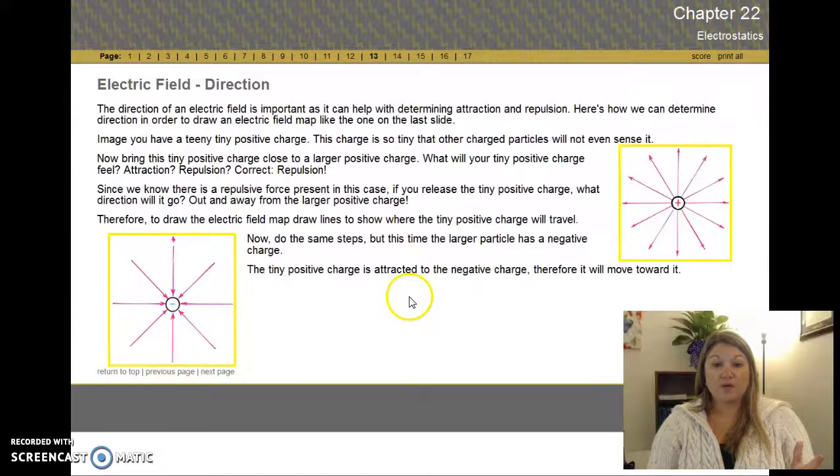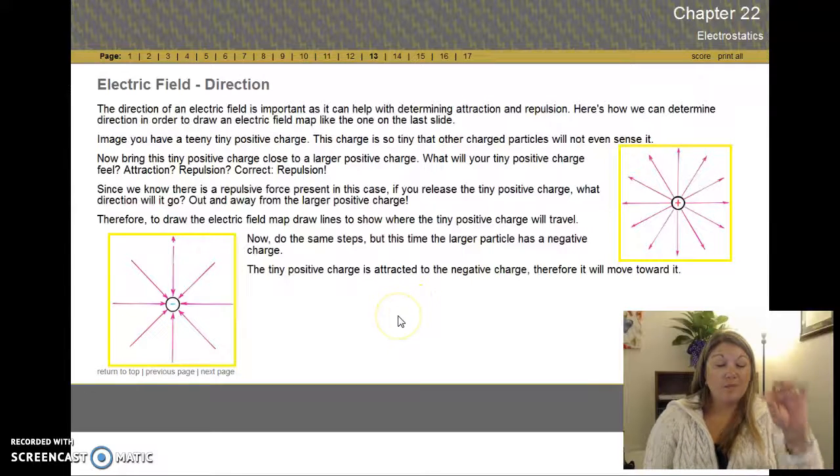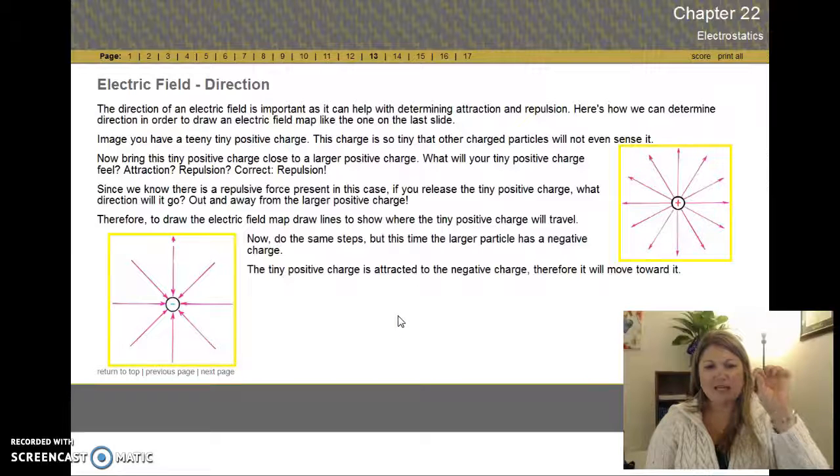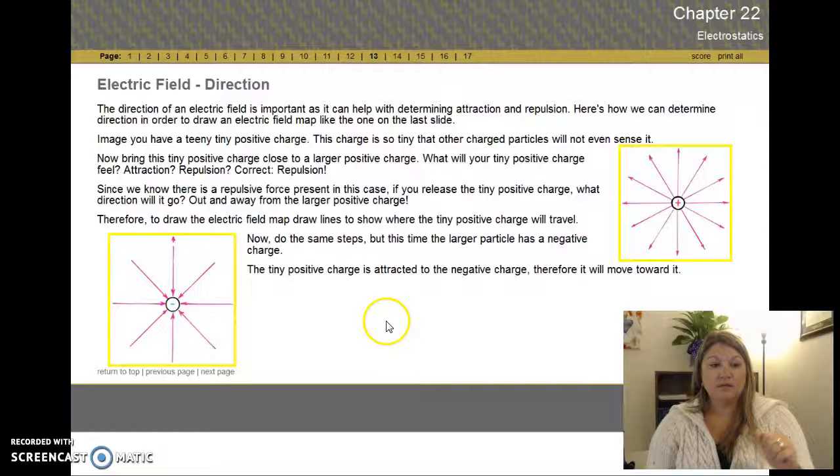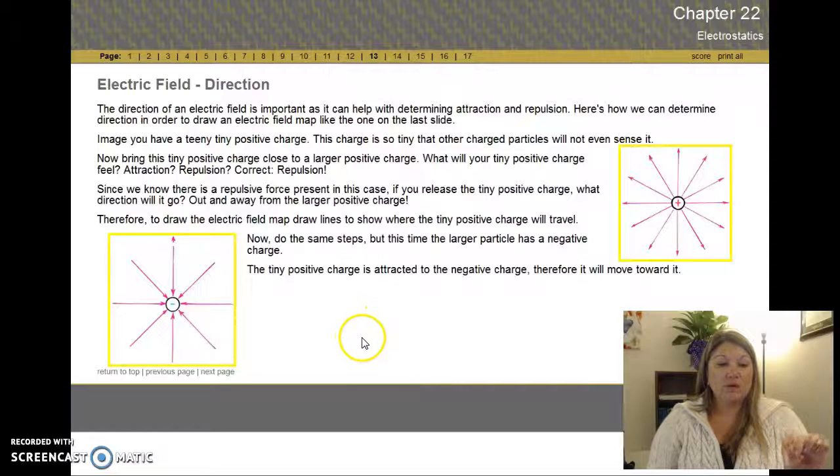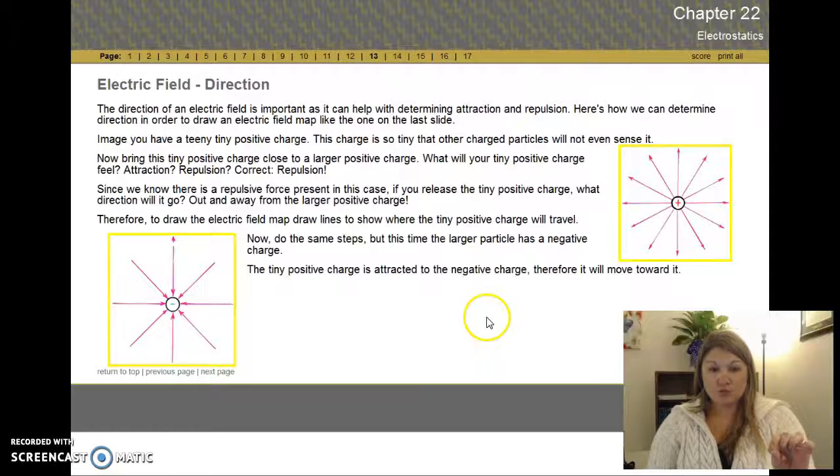So how do you know the direction? Well, we pretend we've got a little tiny positive test charge, so tiny that no other charge can really see it or feel it. We bring that tiny test charge close to this big positive charge.